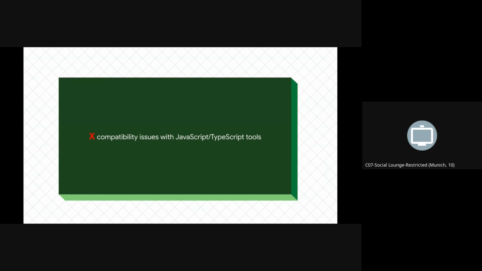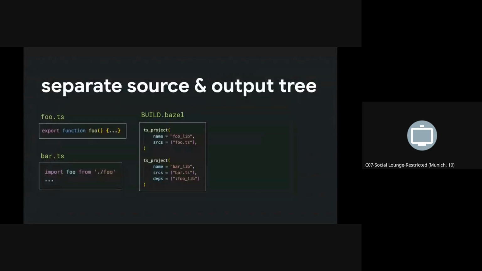So the final problem I want to talk about is compatibility issues with JavaScript and TypeScript tools. This is primarily caused in the old rule set by separate source and output trees that Node.js tools were not aware of. I think the easiest way to illustrate why this is a problem is there's two TypeScript files here, one foo.ts and one bar.ts, where bar depends on foo.